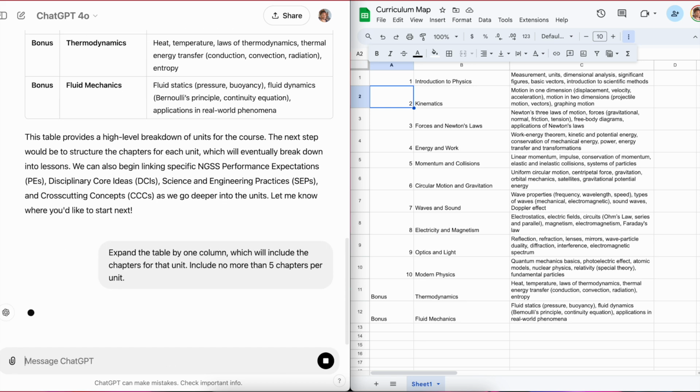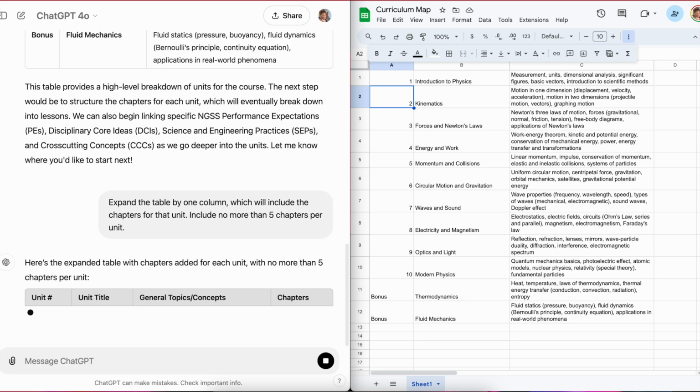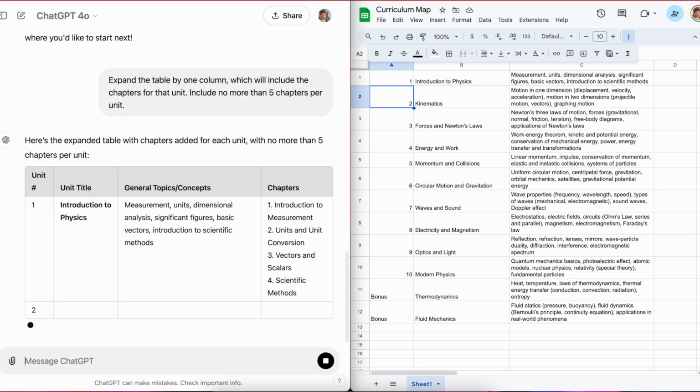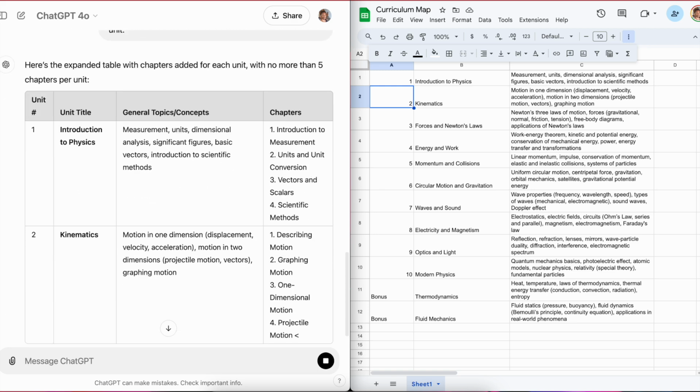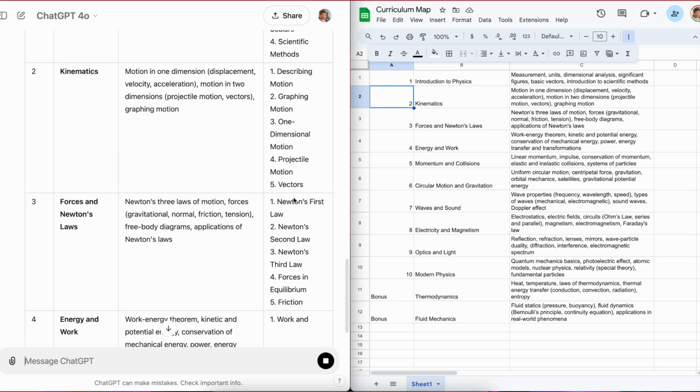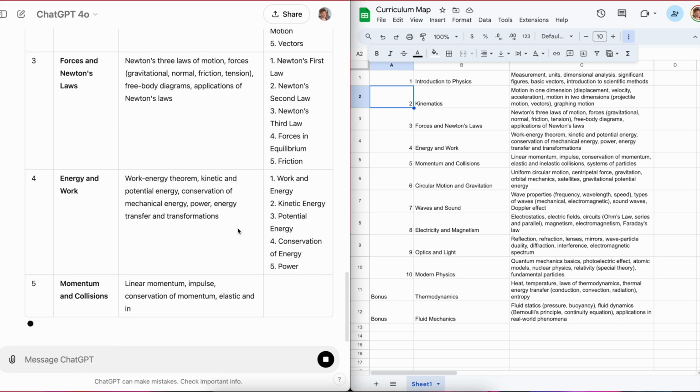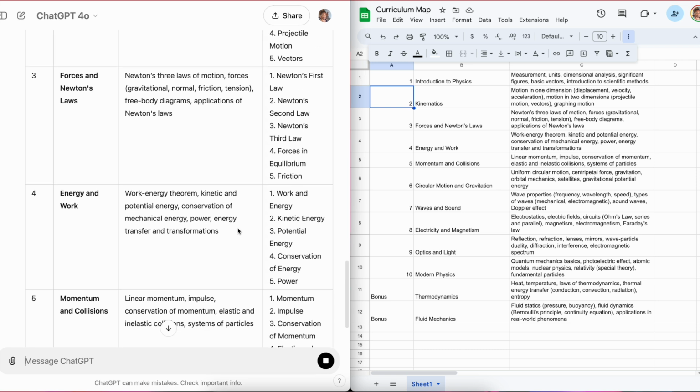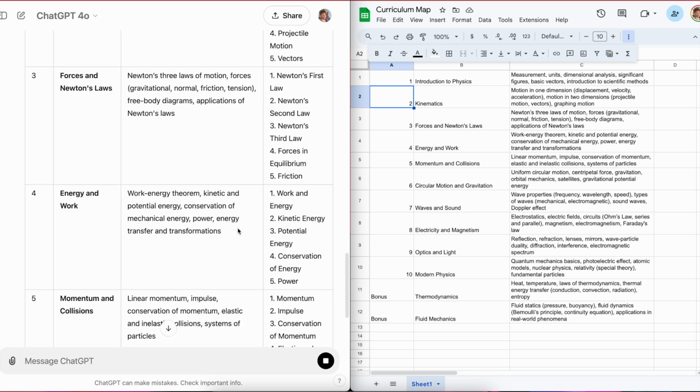Boom. Now, what it's going to do is expand that table and add those chapters in. Now, you're going to look at this, and I'm looking at this, I know the physics, I'm like, okay, yeah, conversion factors, vectors, graphing, motion, Newton's laws, like all of this makes sense. If ever you look at something and you're like, this doesn't make sense, or I wouldn't do it this way, obviously change it. But from what I can see, this is a very strong start.